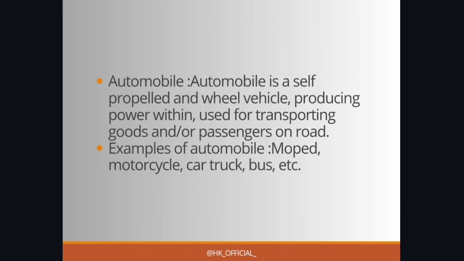So you can say it is a machine with wheels that people use to go from one place to another. It has an engine inside which makes it move, and you can control its speed and direction to get where you want to go. Cars, trucks and buses are all basic examples of automobiles. Yes, we are very familiar with these.